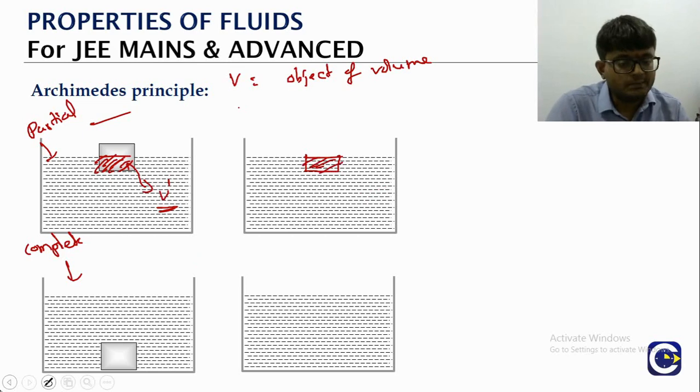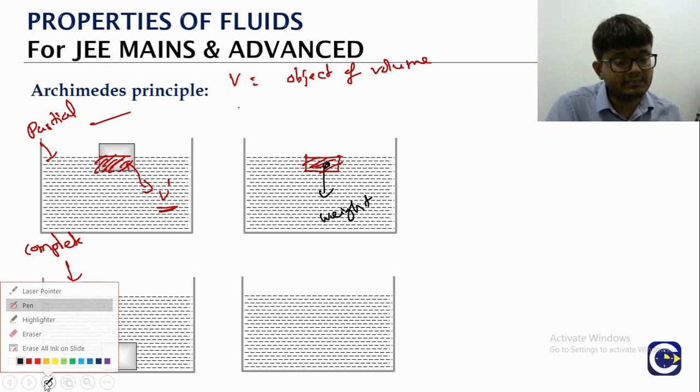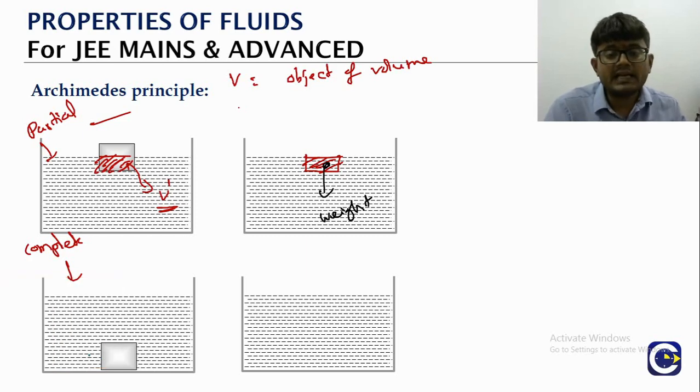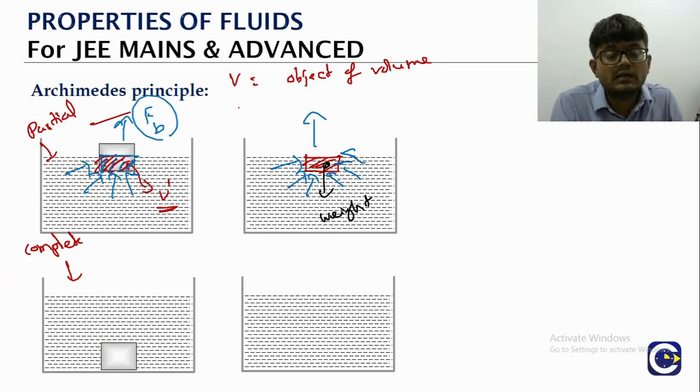Previously, if you look at it, the liquid that is there will have its weight, which will be downwards. But since it is at rest, the interaction with the surrounding liquid particles should create a force which will be upwards, exactly equal to the weight of that liquid displaced. Now even if you remove the liquid and the solid has come in its place, the interaction force because of the surrounding molecules will still exist, and that value will be equal to what? The weight of the liquid that is displaced.